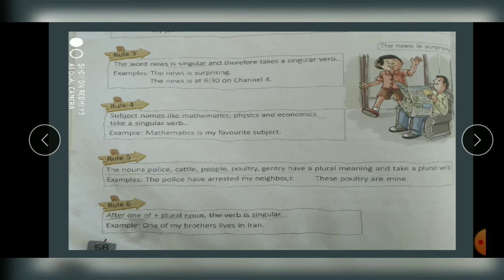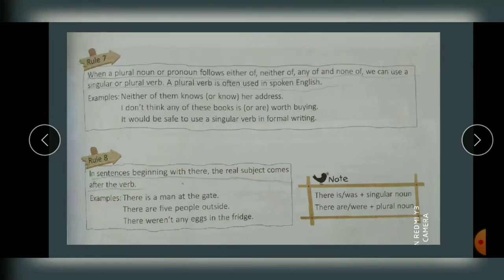So is, I use is. Did I use are? No. Why? Because one of my dresses, only one of them is with her, no, not all. Though dresses I used, but before dresses what I used? One of. It means one. Okay? So that is why singular subject, singular verb. Keep this in mind. Next.